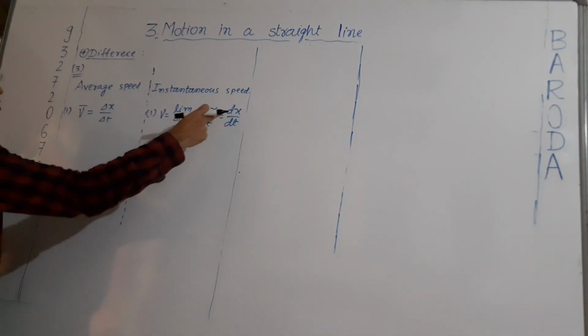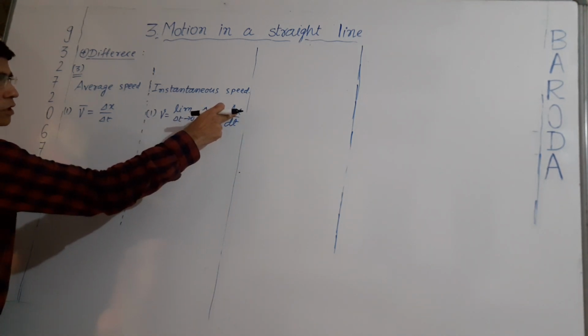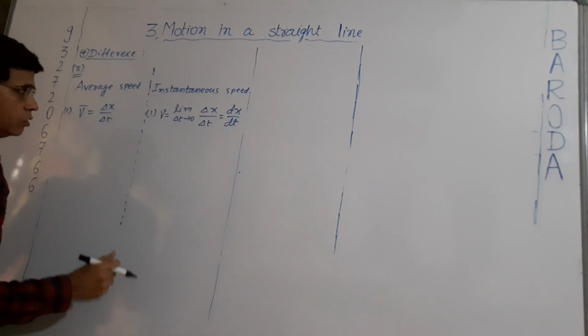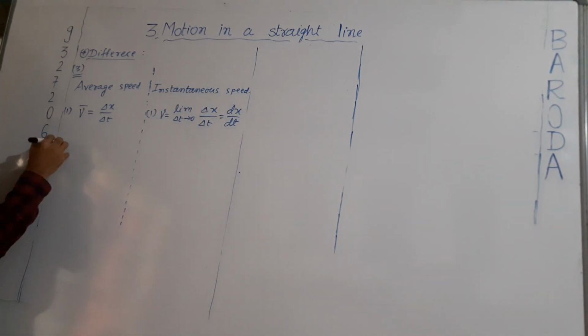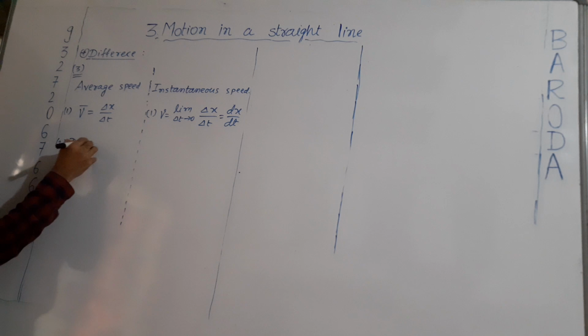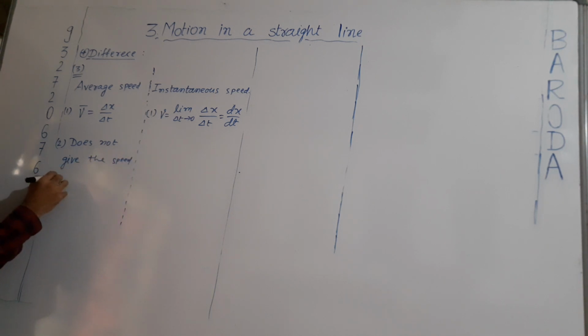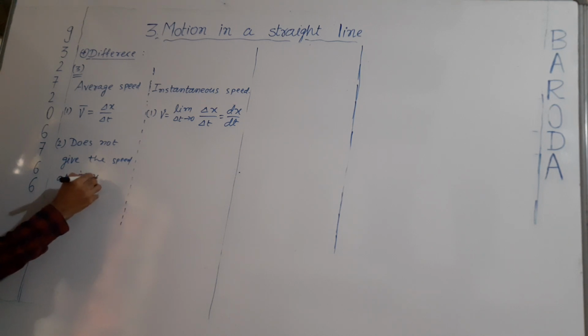Dx by dt is differentiation of x, that is differentiation of distance with relative to time. What is differentiation? We will see later. Average speed does not give the speed at any instant.